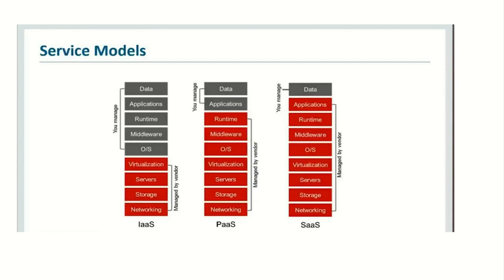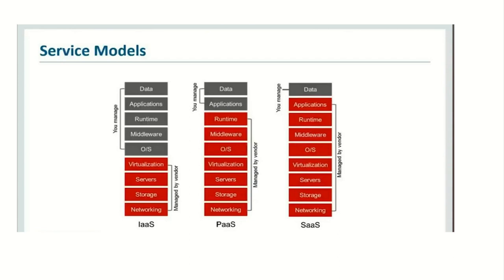That is, in platform as a service, we are taking care only of data and application. That is, we can go ahead and create our own application, and for that we are using existing platform that a cloud service provider provide us.